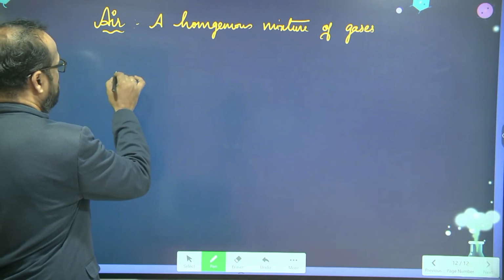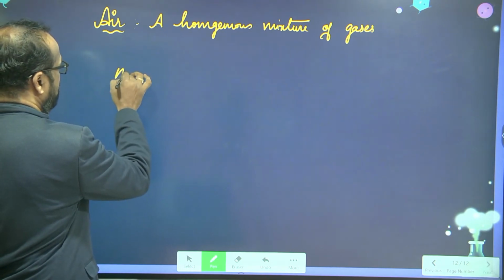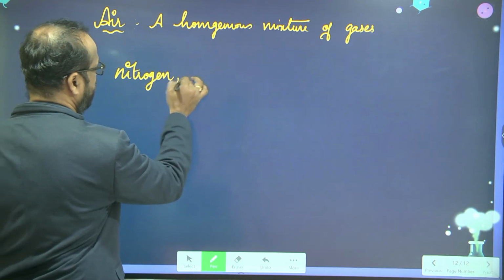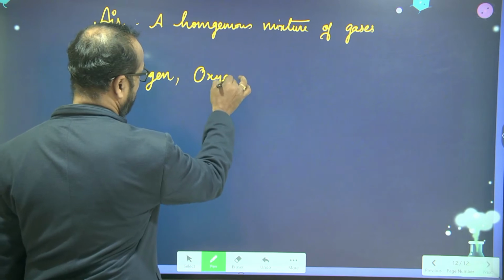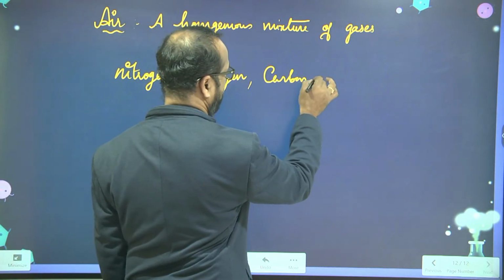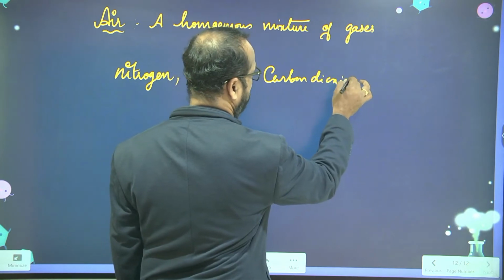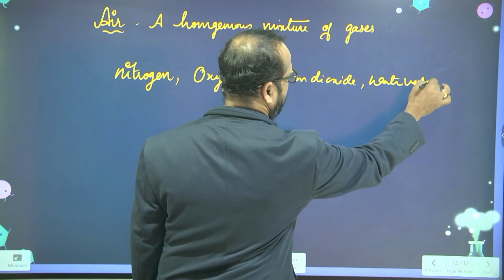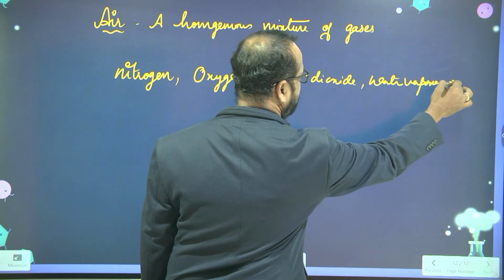Yes. So the most important gases present in the air are nitrogen, oxygen, carbon dioxide, water vapor, and other gases also.